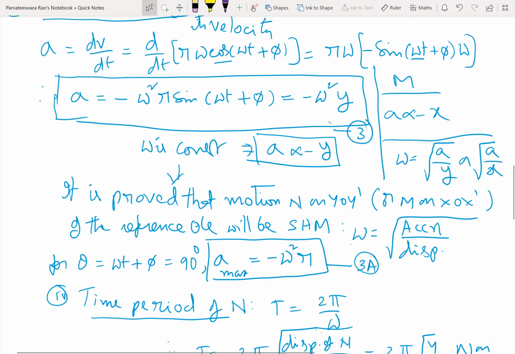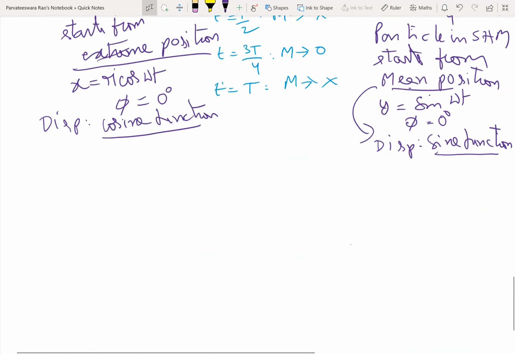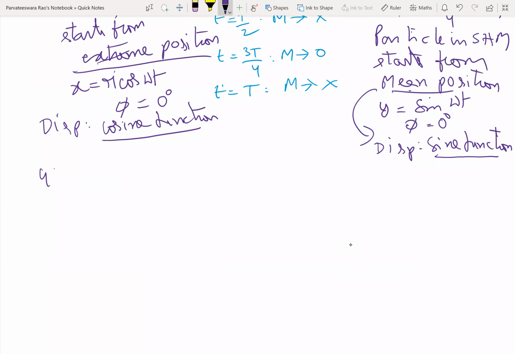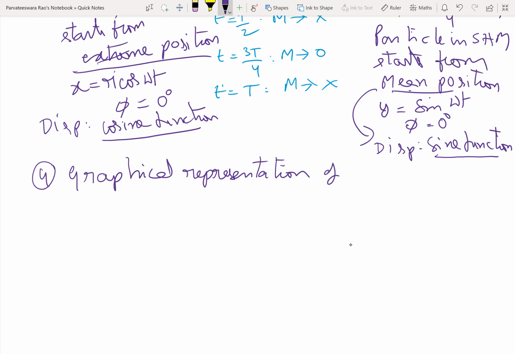We are going to represent this motion in a graphical way. Graphical representation. Vamdev, you need it. This mathematics you don't need, but this part you need. Graphical representation of simple harmonic motion. So we got y equal to r sine omega t.